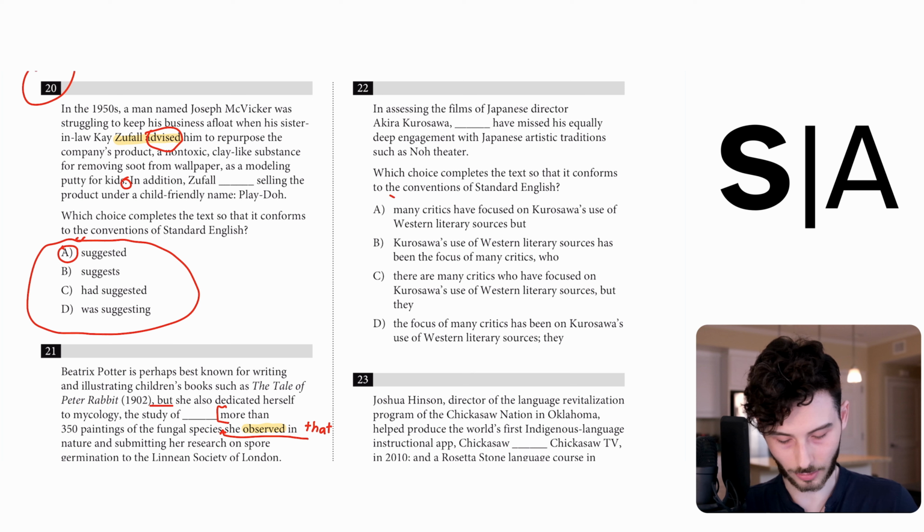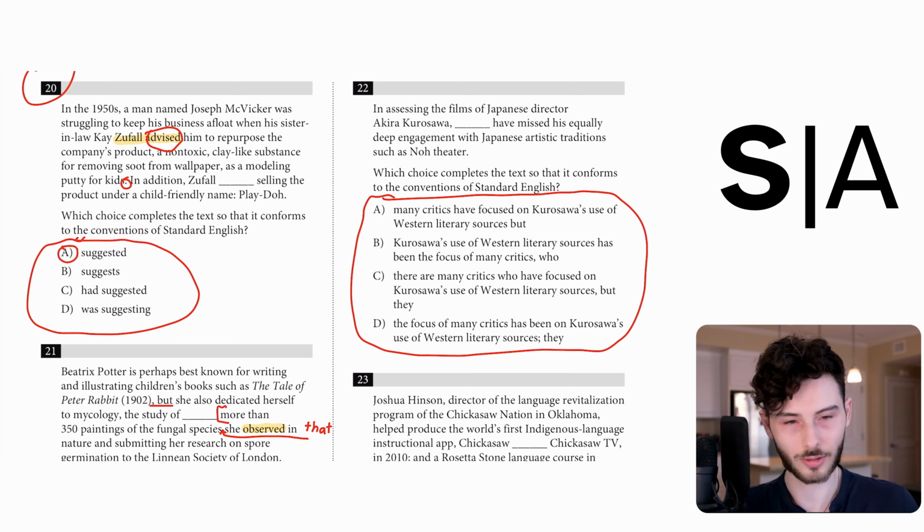22. These all have the same content, but the words are in different orders. This suggests that this is likely a dangling modifier question. I'll start by highlighting the first noun in each option. "Critics," "use," apostrophe S is an adjective, so this is not going to be the noun that we're looking for. You should just cross off apostrophe S. Cross off the possessives. "There." The word "there" here is technically an adverb, not a noun, but for the purposes of the dangling modifier question, you should still consider it to be invalid as an option.